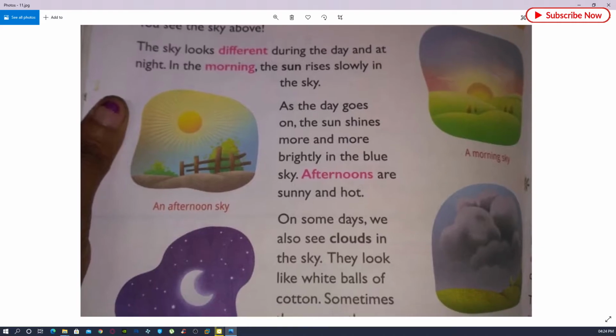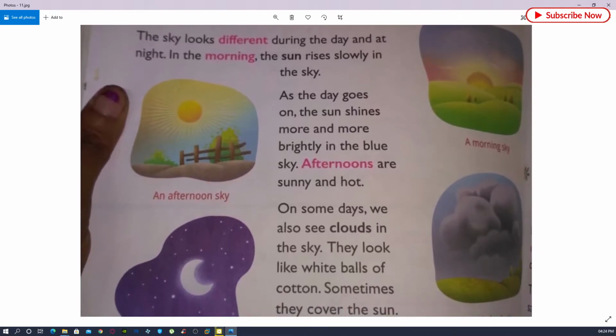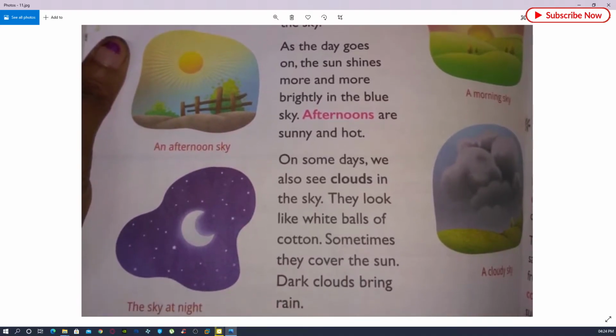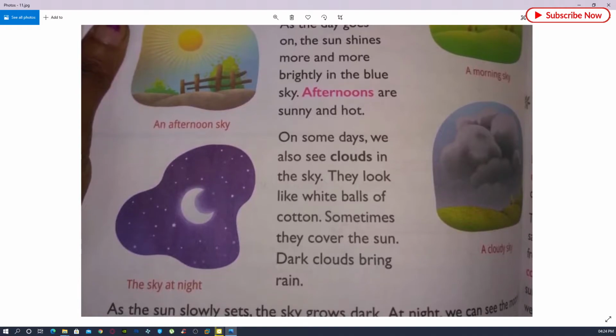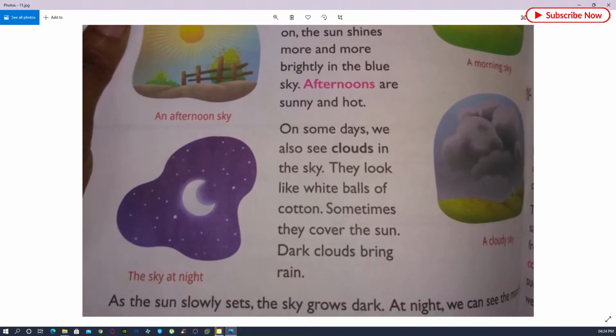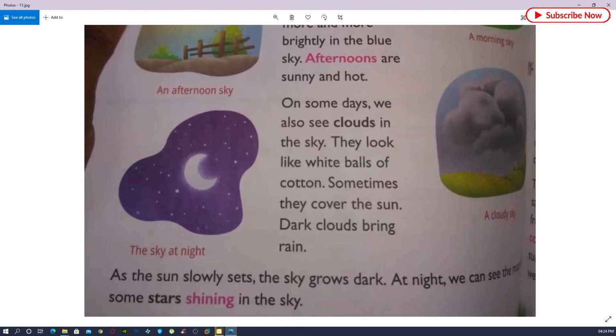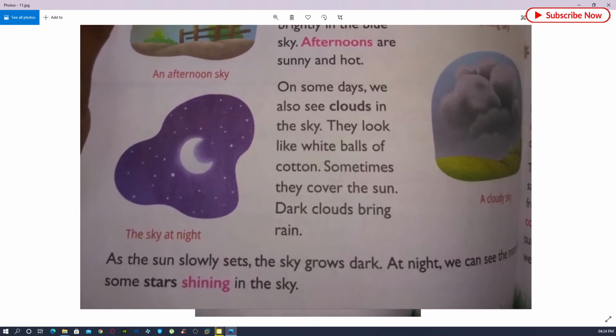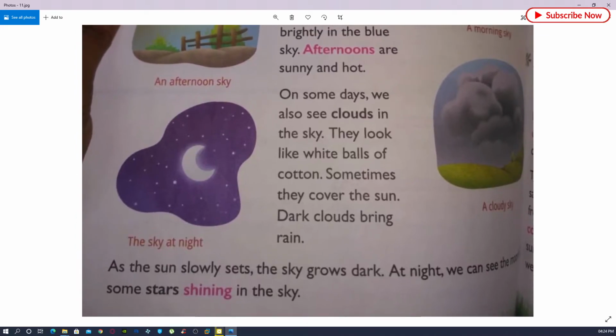On some days we can also see clouds in the sky. The clouds look like white balls of cotton. Sometimes they cover the sun, and dark clouds bring rain. So this is a picture of a sky at night and a cloudy sky.